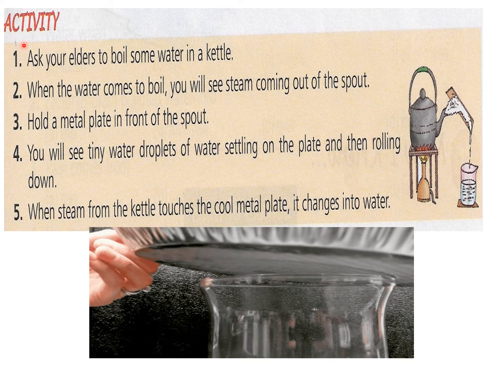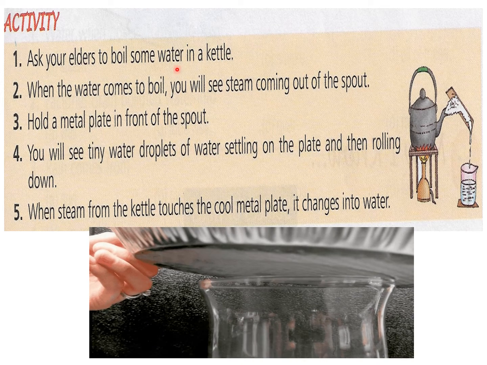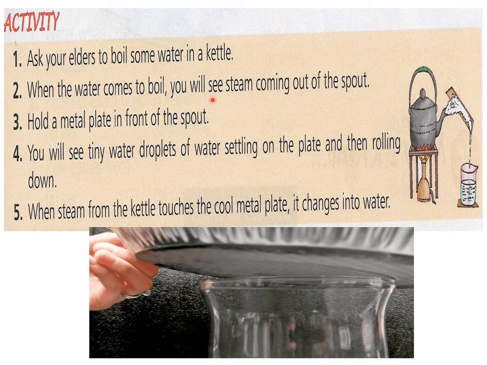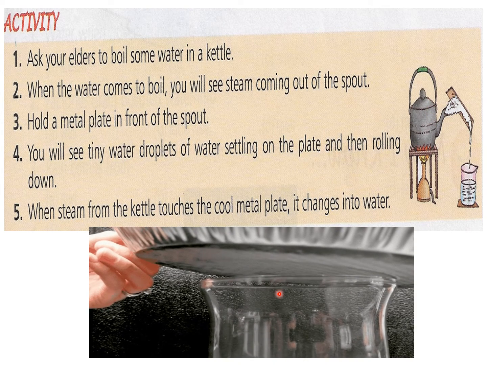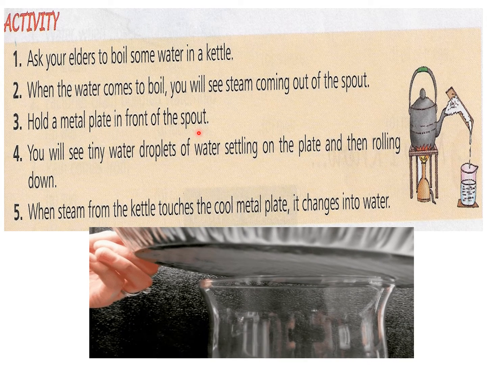Now activity. Ask your elders to boil some water in a kettle or in a pan. When the water comes to boil, you will see that steam starts coming out of the spout here. If it is a kettle or a pan, you can see the steam coming out from here. Then hold a metal plate in front of the spout.